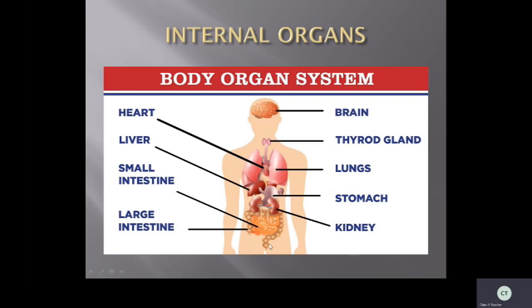the blood. Okay, so what are the inside body organ parts? Brain, thyroid gland, lungs, stomach, kidney, large intestine, small intestine, liver, and heart.